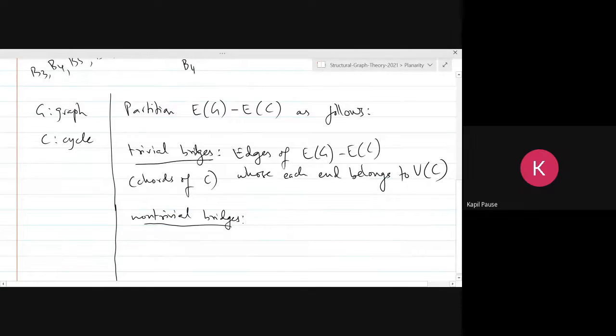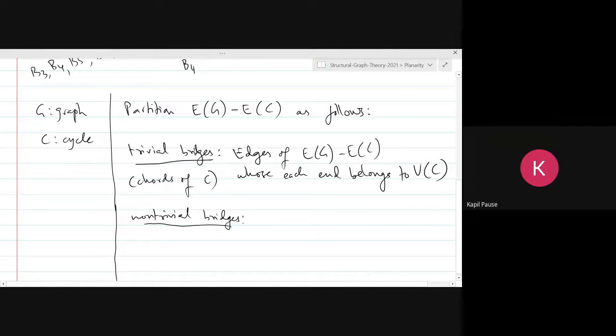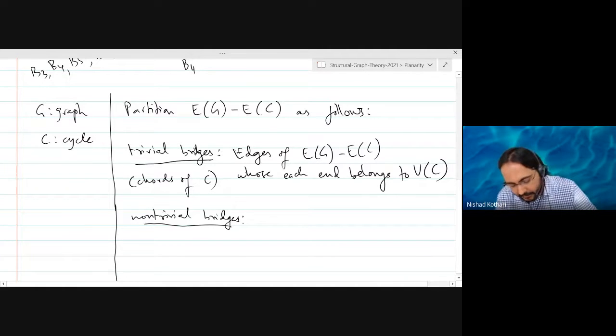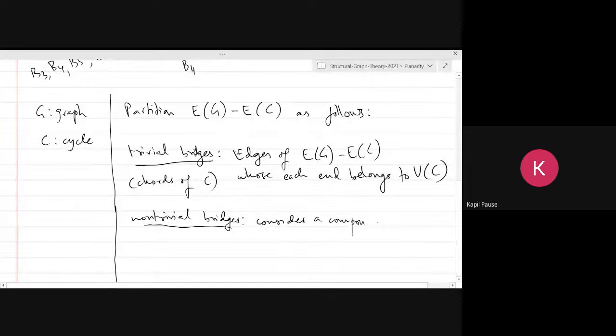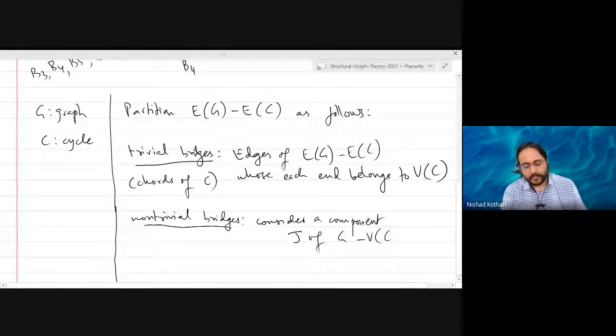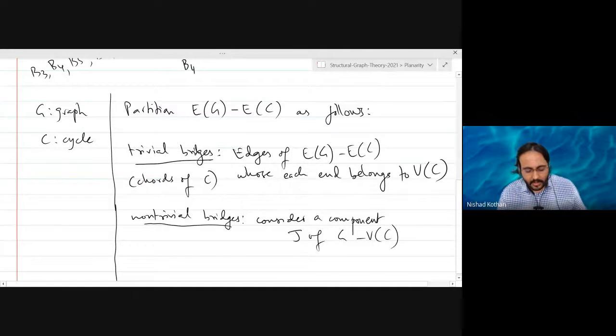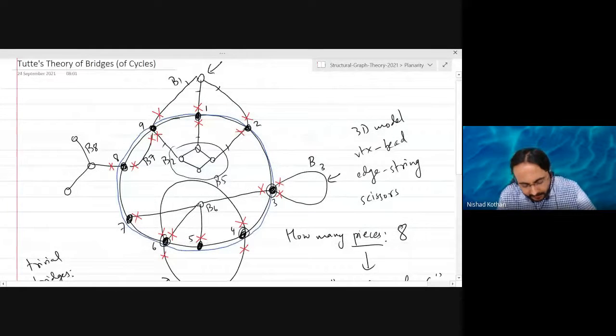From that, G minus C, you mean vertices of C or edges of C or everything? Everything. Okay, so I will write vertices of C, because if you remove the vertices, you also remove the edges, right? So consider a component J of G minus the vertices of C. Okay, this is good. Now can somebody else complete it? Consider any component of the graph G after deleting the vertices. So supposing this is J.